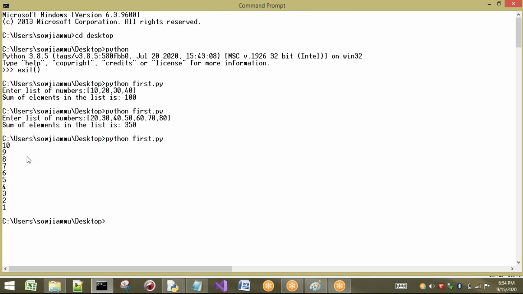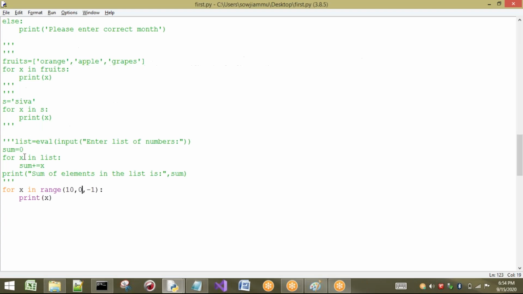Why is it going to print in new lines? The reason, we already know, is that every time print is going to be executed. If we are not going to write that slash n, by default we are having what? Slash n, so that every time it is going to print a new line.